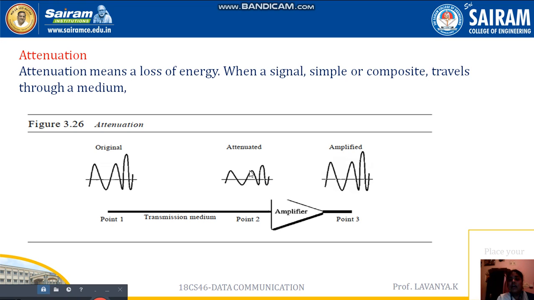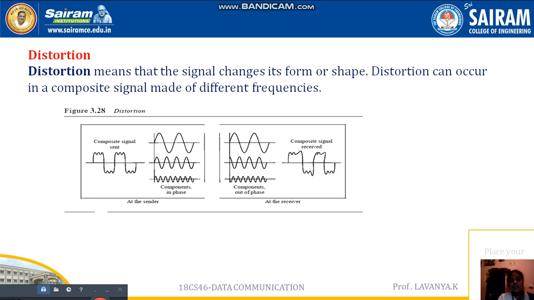We recover this loss of energy with the help of an amplifier, which amplifies the lost energy and brings it back to the original state. This we call attenuation, a transmission impairment.